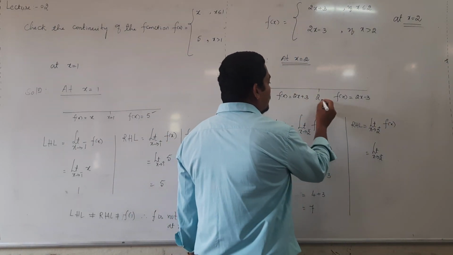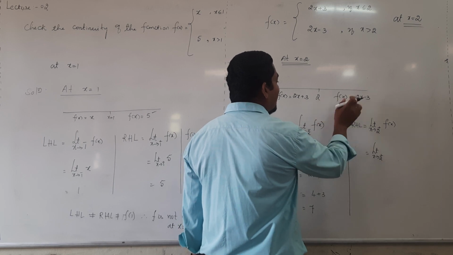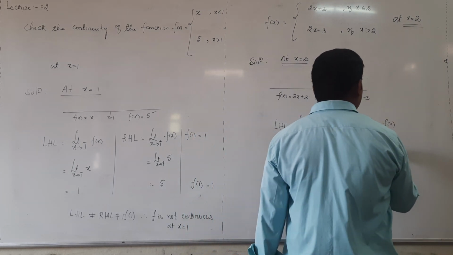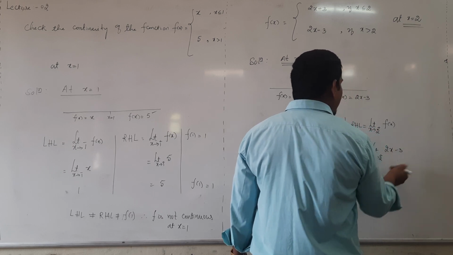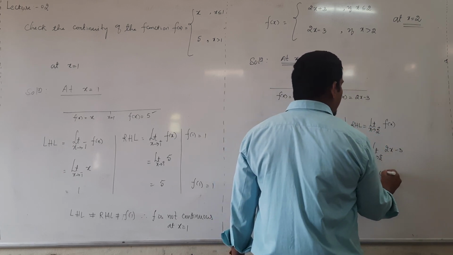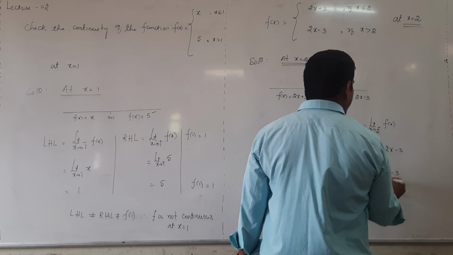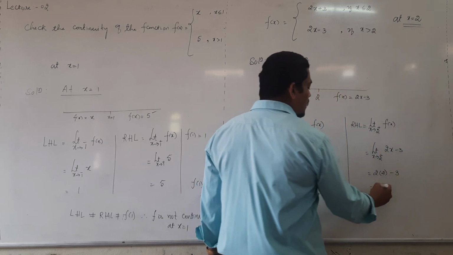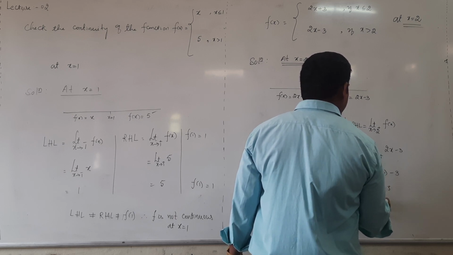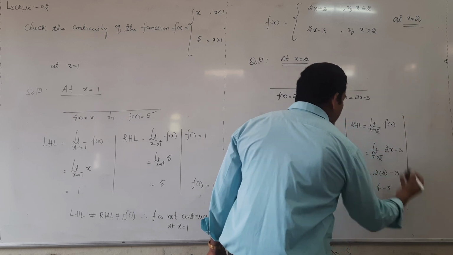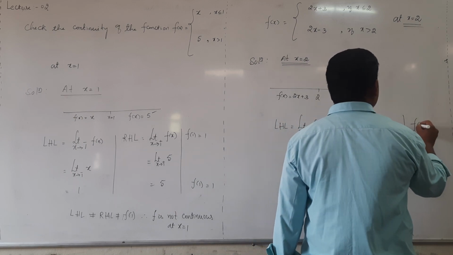Right side of this point, what is the function? 2x minus 3. Now put x value 2: 2 into 2 minus 3, that is 4 minus 3, that is 1 only.